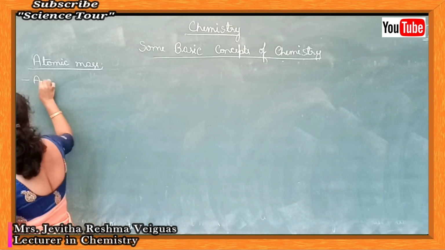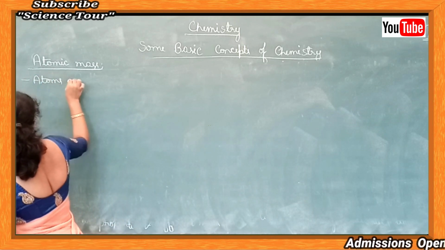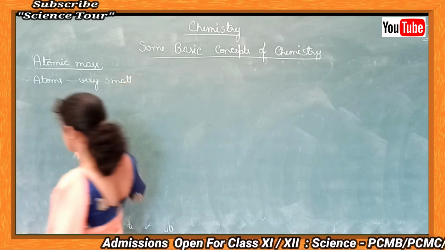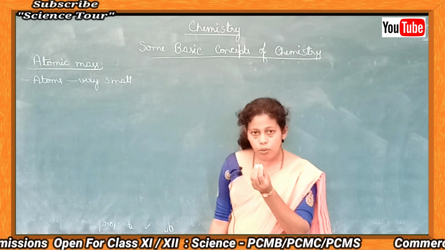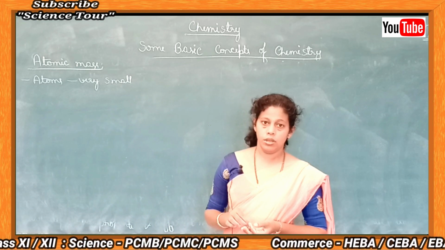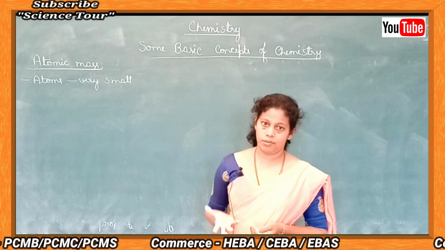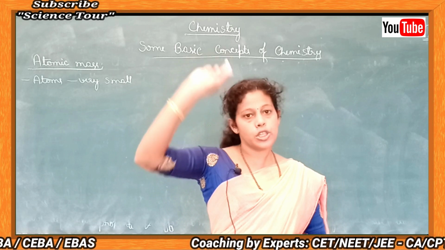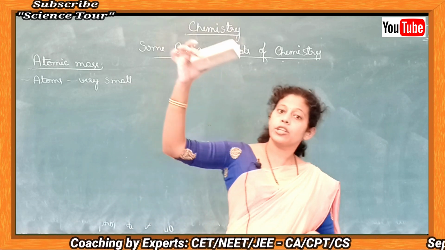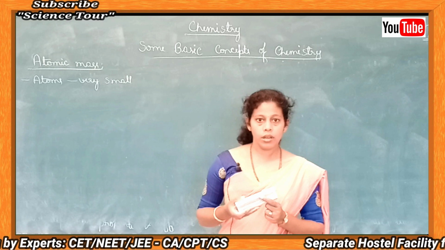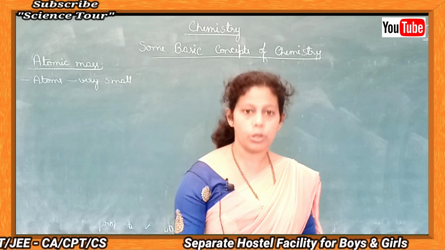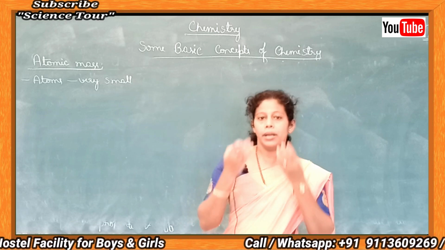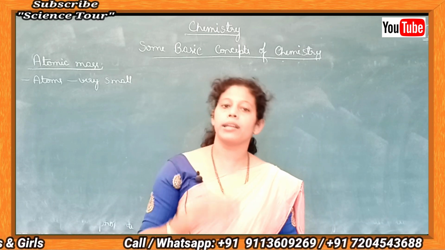Atoms are very small. Since they are very minute, measuring their mass, their weight, is very difficult. You can measure the weight of this chalk piece, this duster, because these are particles visible to us. Atoms are very small, we cannot see them by our naked eye.